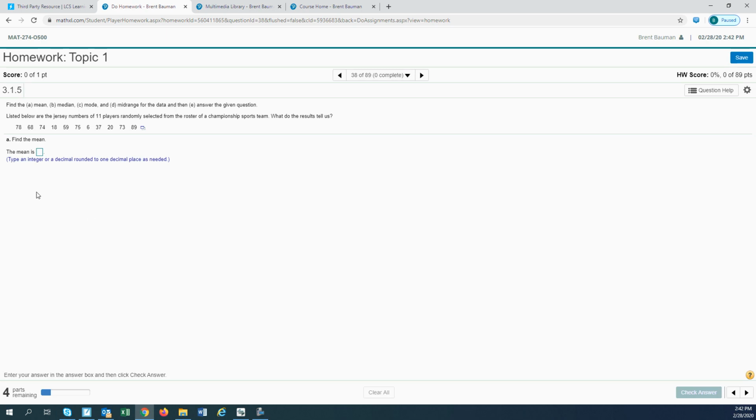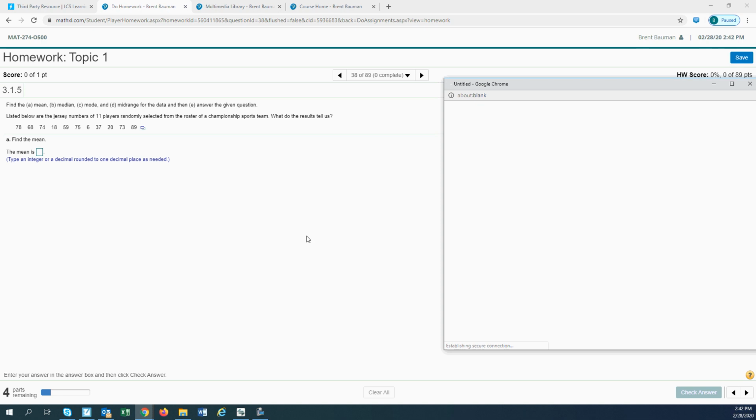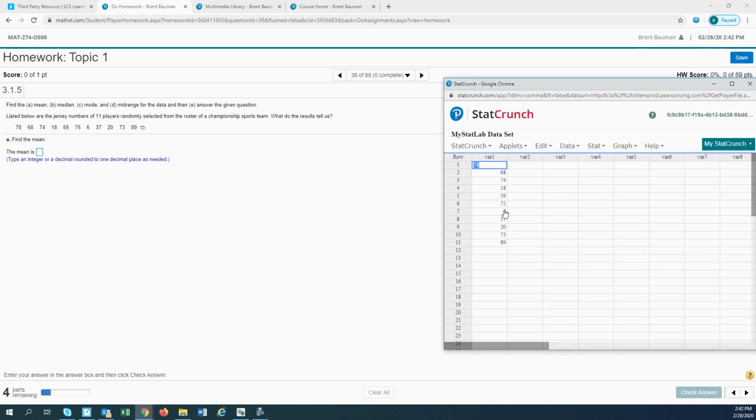Okay, good. So this one's asking you for some calculations, finding the mean, those types of things, sort of like our DQ that we're working with. If you click here, this is going to actually take your list of numbers and put them in StatCrunch or put them in Excel, one of those options. It's nice to just copy and paste it over for you.